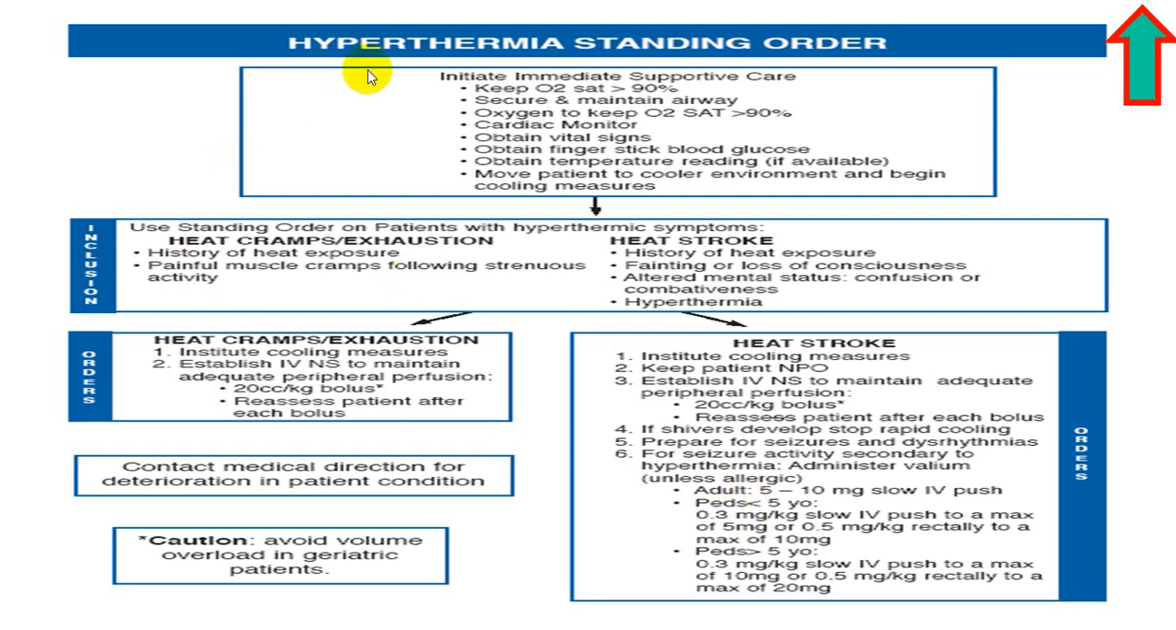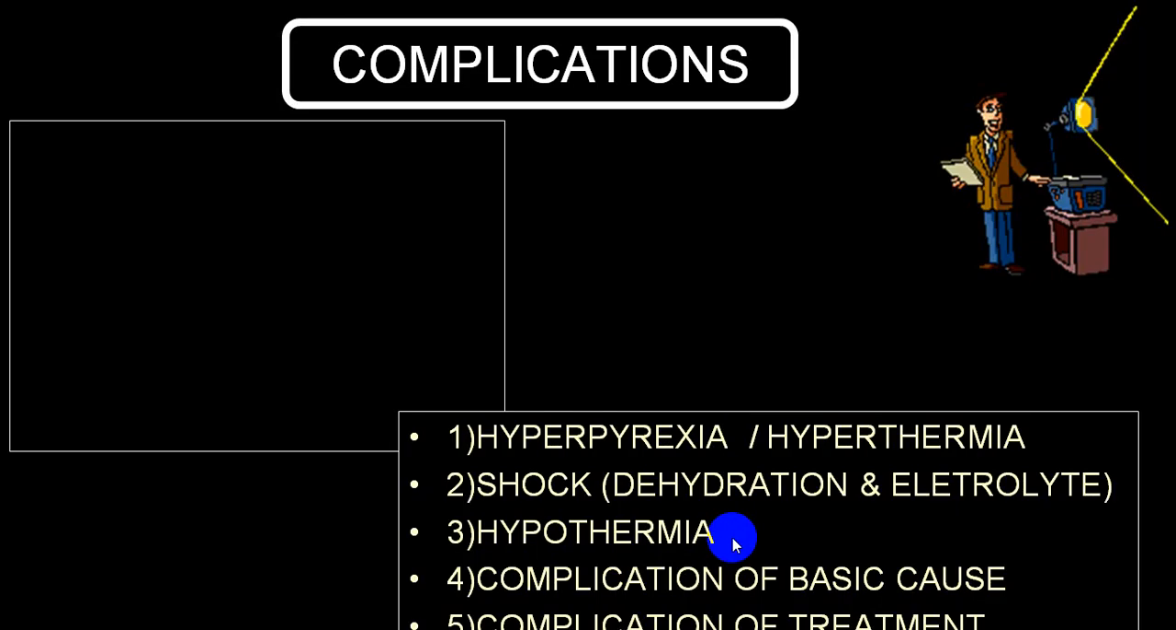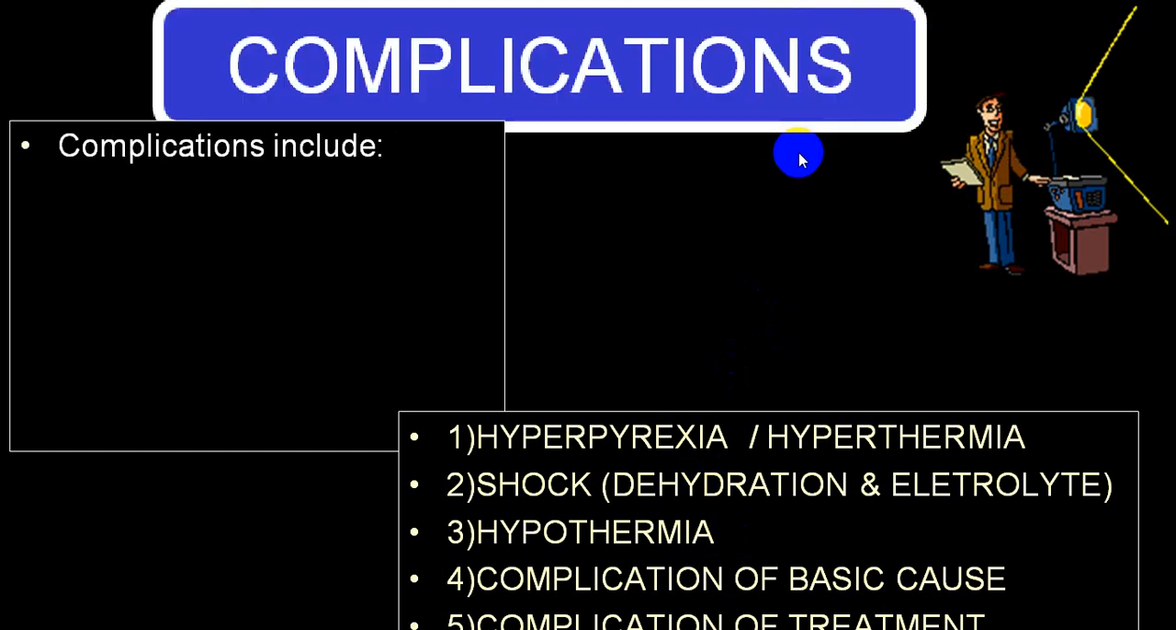I am skipping over this slide because this will be discussed in a person with hyperthermia. That is, if any person comes with hyperthermia, what you do in heat cramps, heat exhaustion, heat strokes, etc. There are certain common complications which you will come across with hyperthermia or hyperpyrexia.